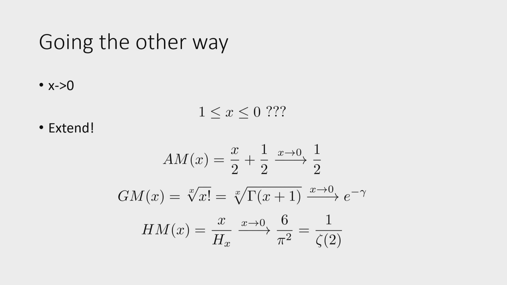Just like you extend the factorial to real numbers with the gamma function, you can extend the harmonic numbers to non-positive integers with the digamma function. And then you get something. It's still 0, so you get 0 over 0. But then you do some limit trick, and then you get this.